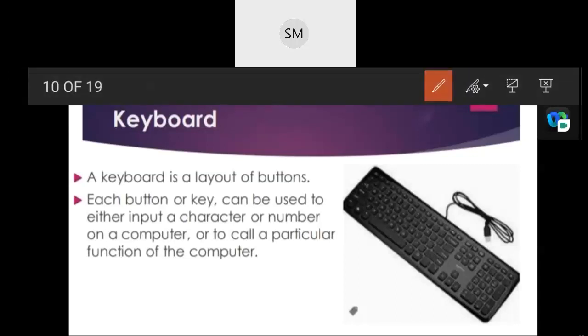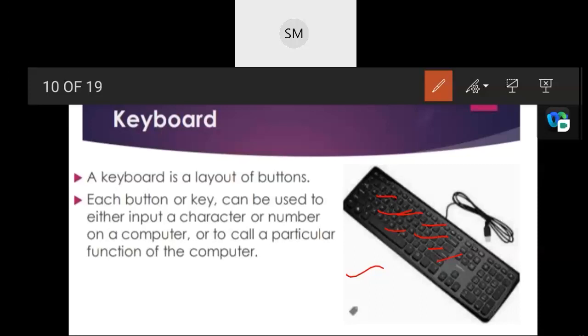I think most of you know about this keyboard. The keyboard is a layout of buttons. See, these are the buttons. You see that? Easy to touch and feel those keys on the layout. So each button or key can be used either to input a character or number on a computer or to call a particular function of the computer.